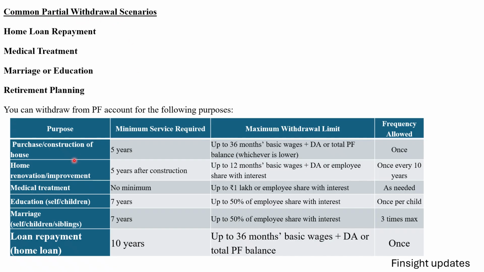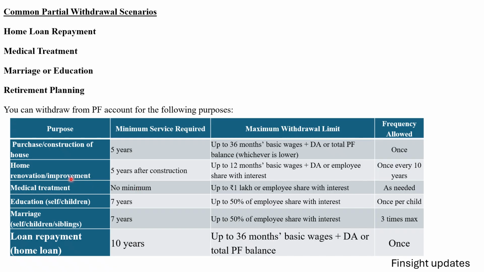What are the purposes? Purpose number one, suppose there is a purchase or construction of a house. Then what is the minimum service required for that? Minimum 5 years. The maximum withdrawal limit is up to 36 months basic wages plus DA or total PF balance, whichever is lower. And remember the frequency, how many times you can withdraw in your lifetime: there is only once.